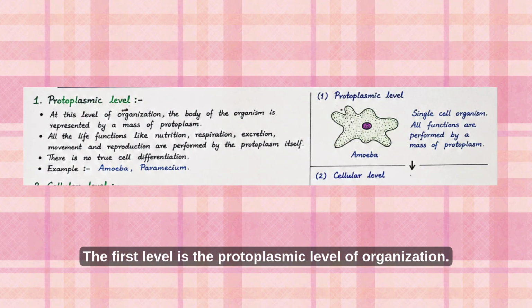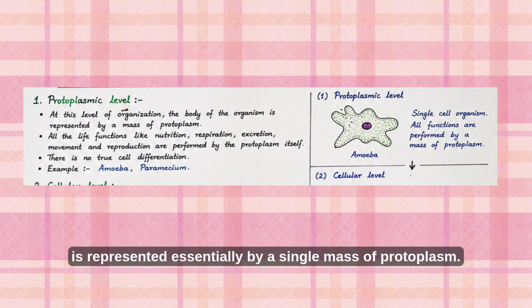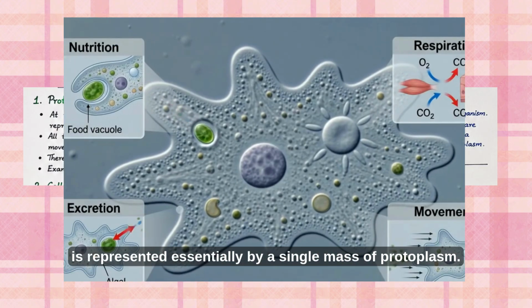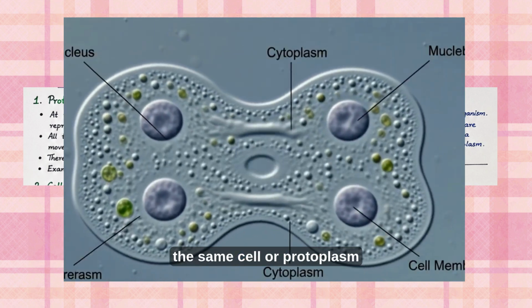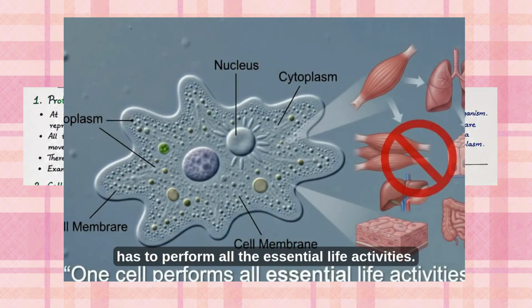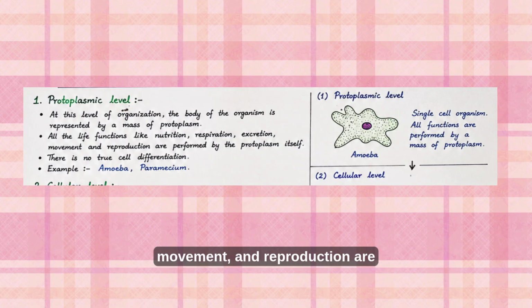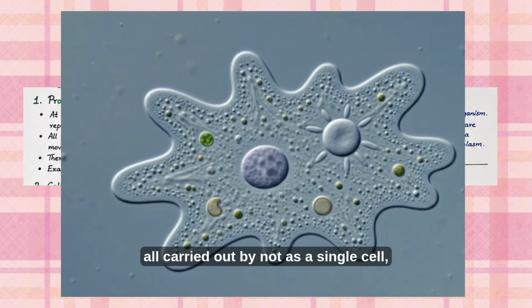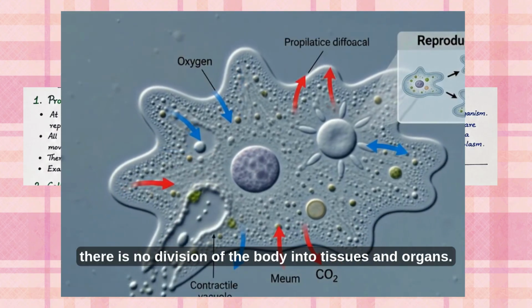The first level is the protoplasmic level of organization. Here, the body is represented essentially by a single mass of protoplasm. Since the organism is unicellular, the same cell or protoplasm has to perform all the essential life activities. For example, nutrition, respiration, excretion, movement, and reproduction are all carried out within that single cell.